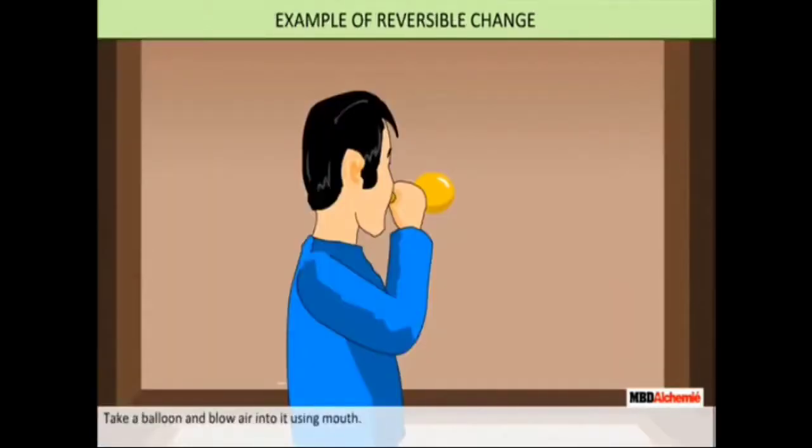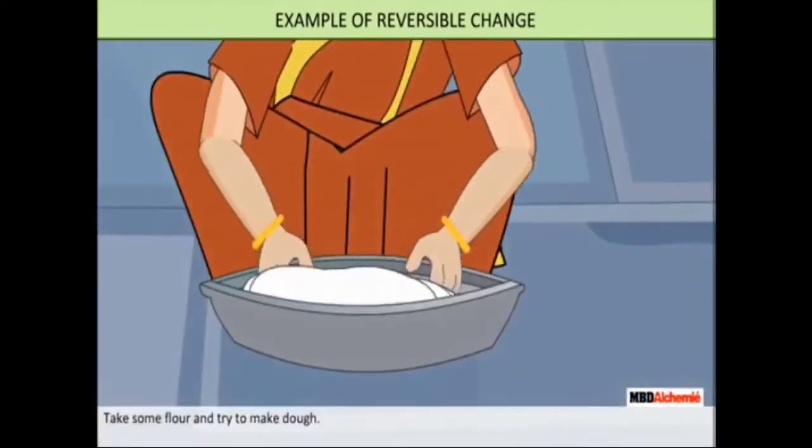Let us study some examples of reversible change. Take a balloon and blow air into it using your mouth. You should take care that it does not burst. You notice that the balloon changes shape and size. Now let the air escape from the balloon and notice it. The balloon regains its original shape. This type of change is called reversible change.